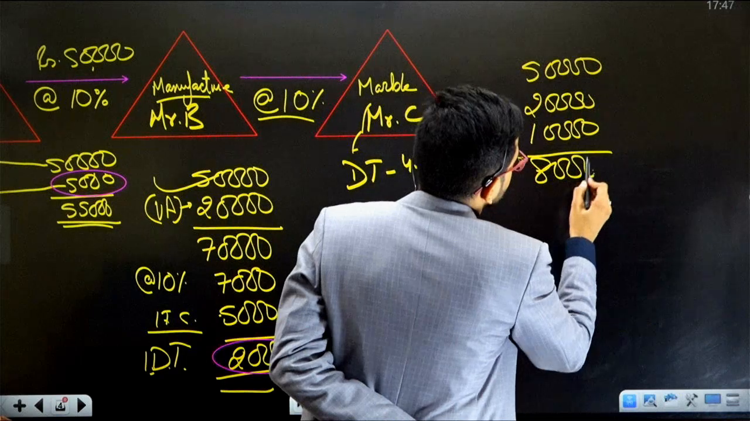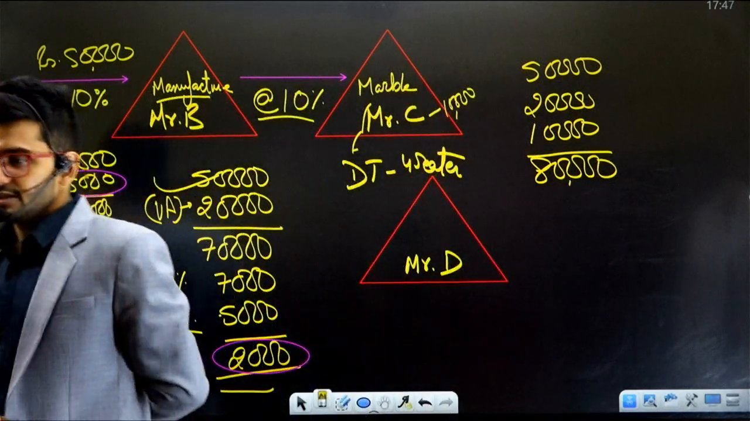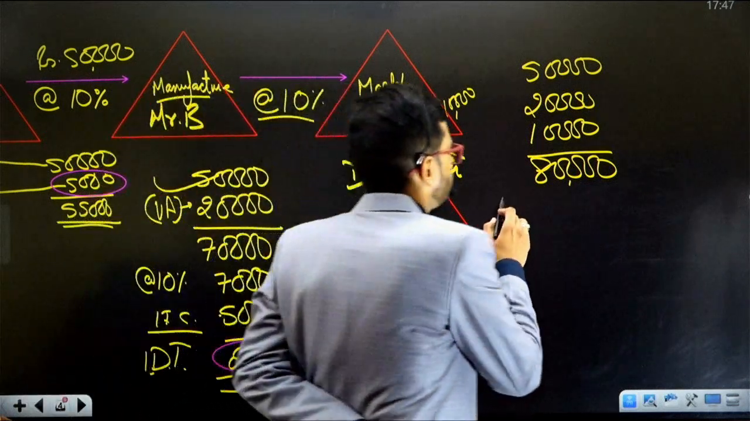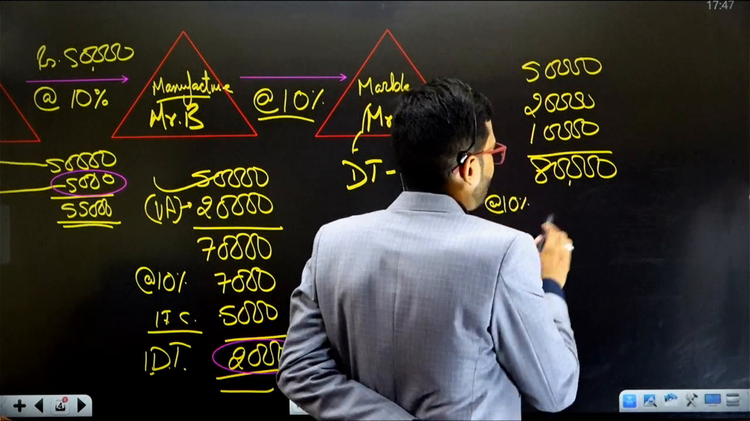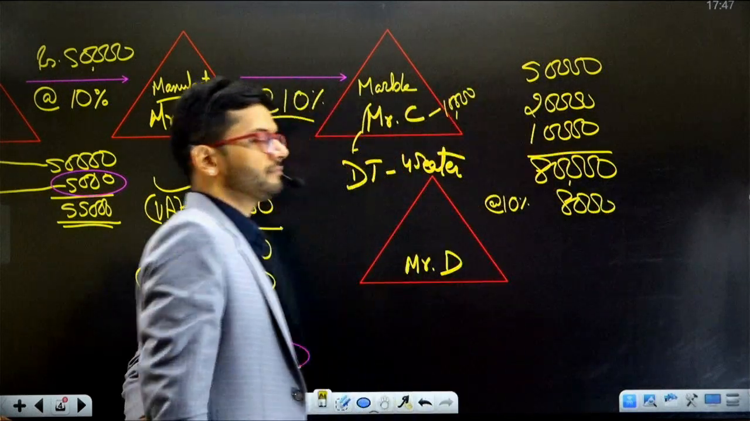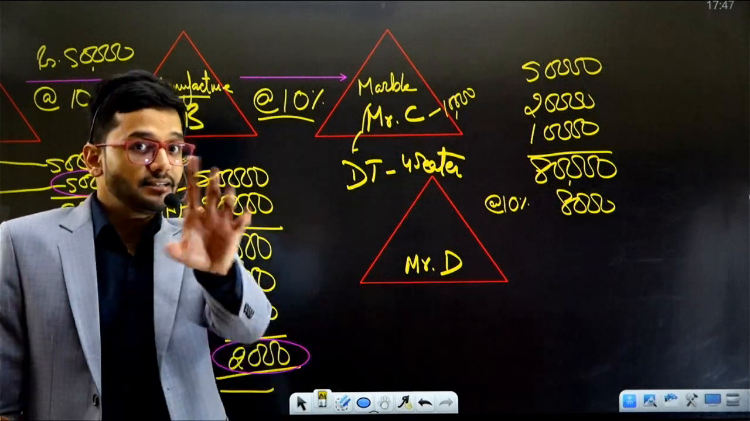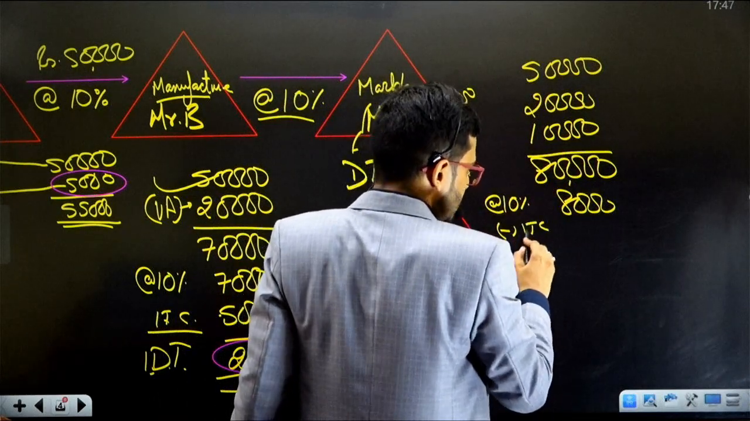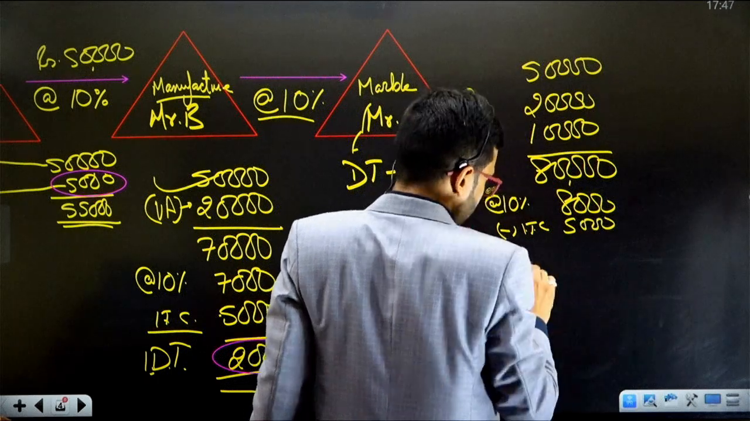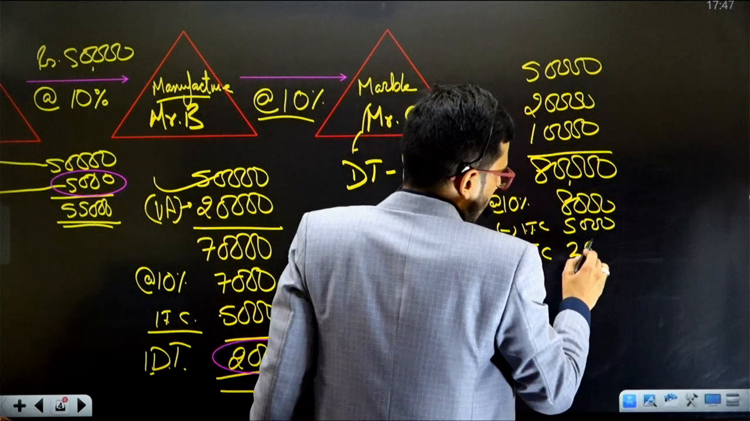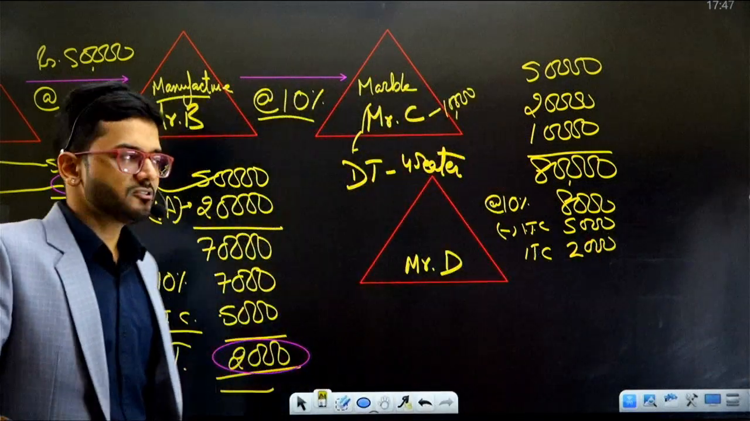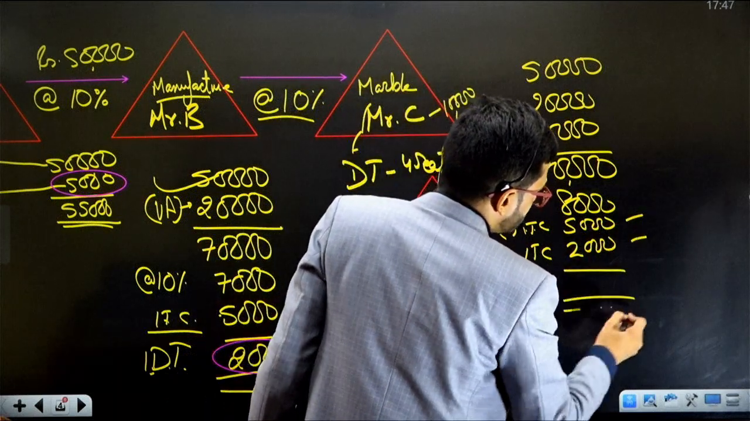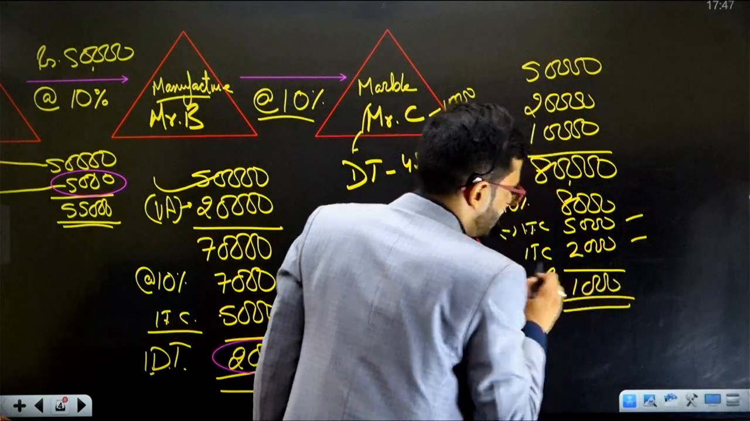So the total amount computed for this dining table is 80,000 rupees, right? On this 80,000 rupees, the amount of taxes calculated is 8,000 rupees. Right, this is the indirect tax calculated. Now, before we pay this to Government of India, two ITCs are going to be claimed by Mr. C. One which is paid by A, another one which is paid by B. So 5,000 paid by A, 2,000 paid by B. So the net amount which Mr. C is going to pay is rupees 1,000.